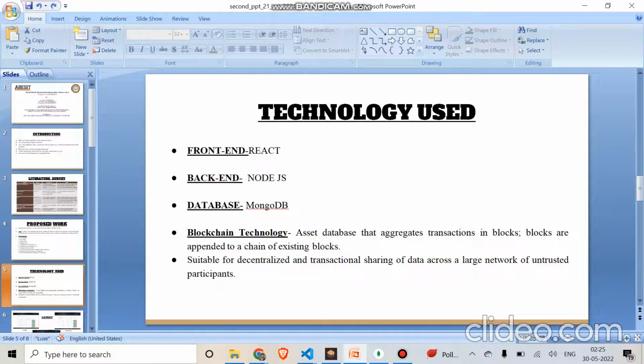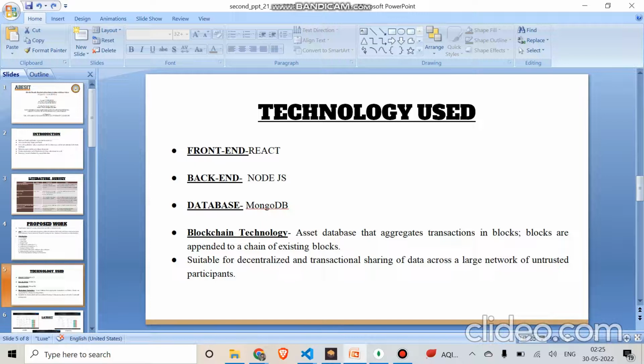Let me explain the technology used in our project. We are using basically four technologies: React.js for the front end, which presents the web application and the functionality of the project, and Node.js as the backend. MongoDB is a temporary database, which we use to show the database terms and fields used in our project.